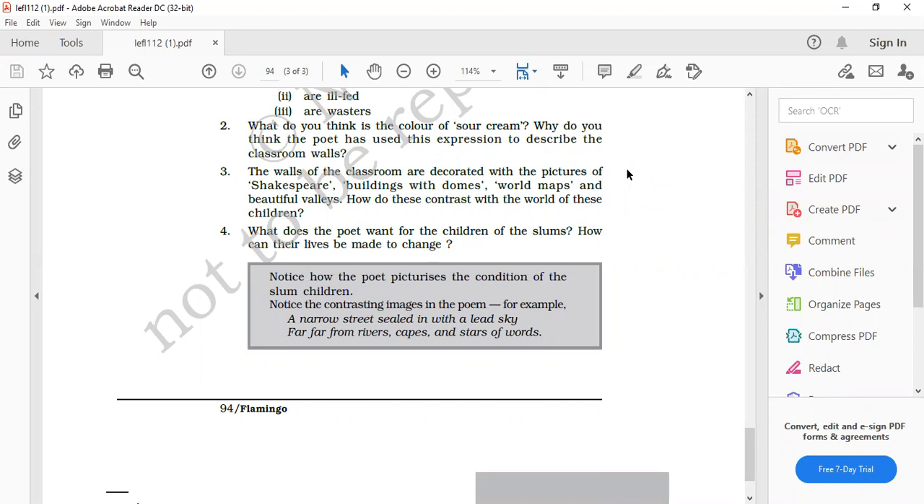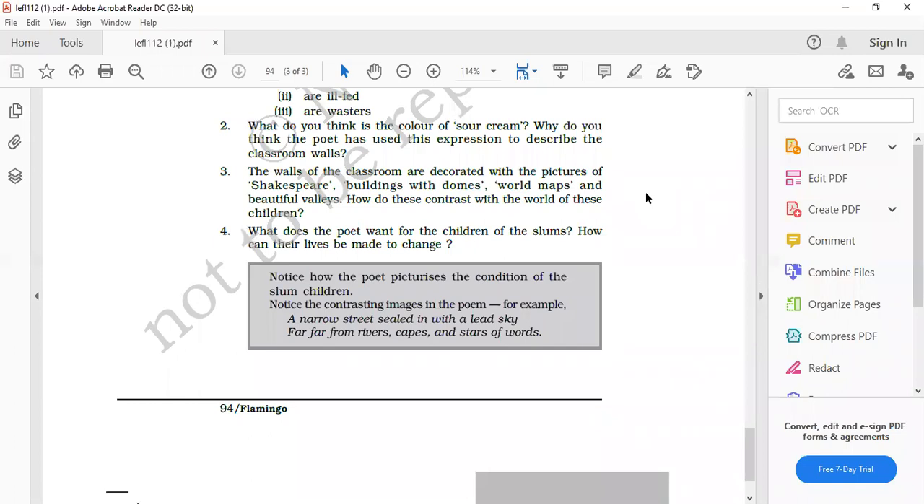Yes. All these things are in sharp contrast with the world in which those children live, because their world is full of poverty. Their world is pathetic. They live in miserable conditions with no hope and uncertainty in the future. Very good. The pictures that decorate the walls hold a stark, clear contrast with the world of these underfed, poverty stricken slum children living in cramped, dark holes.